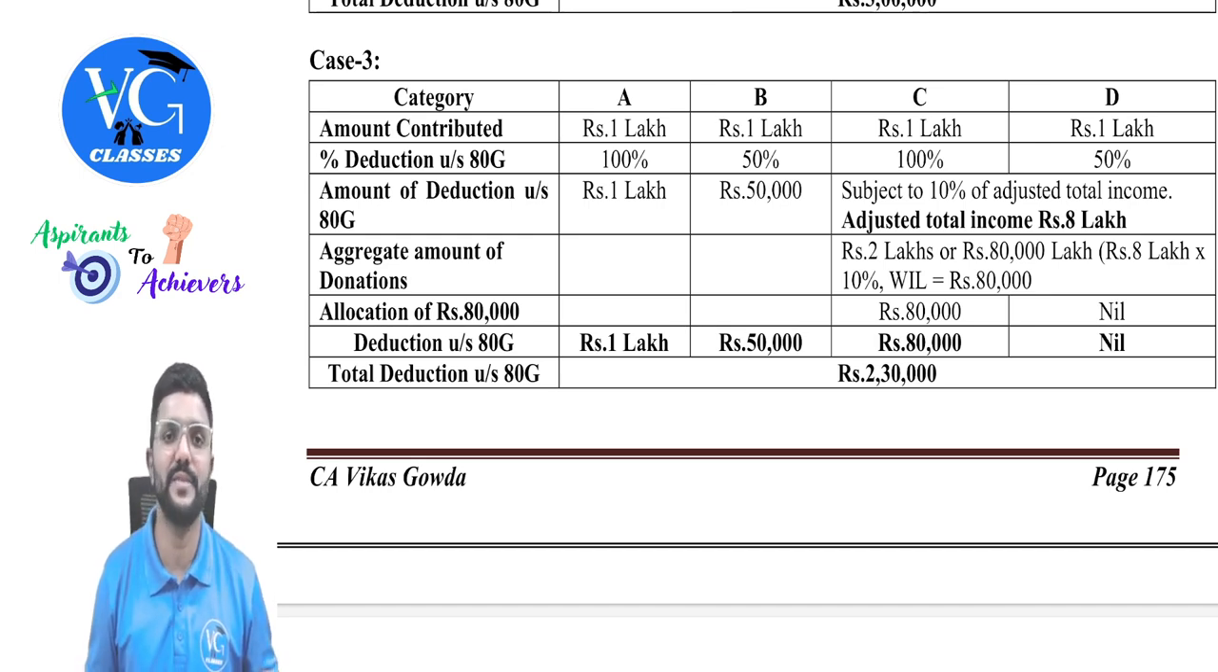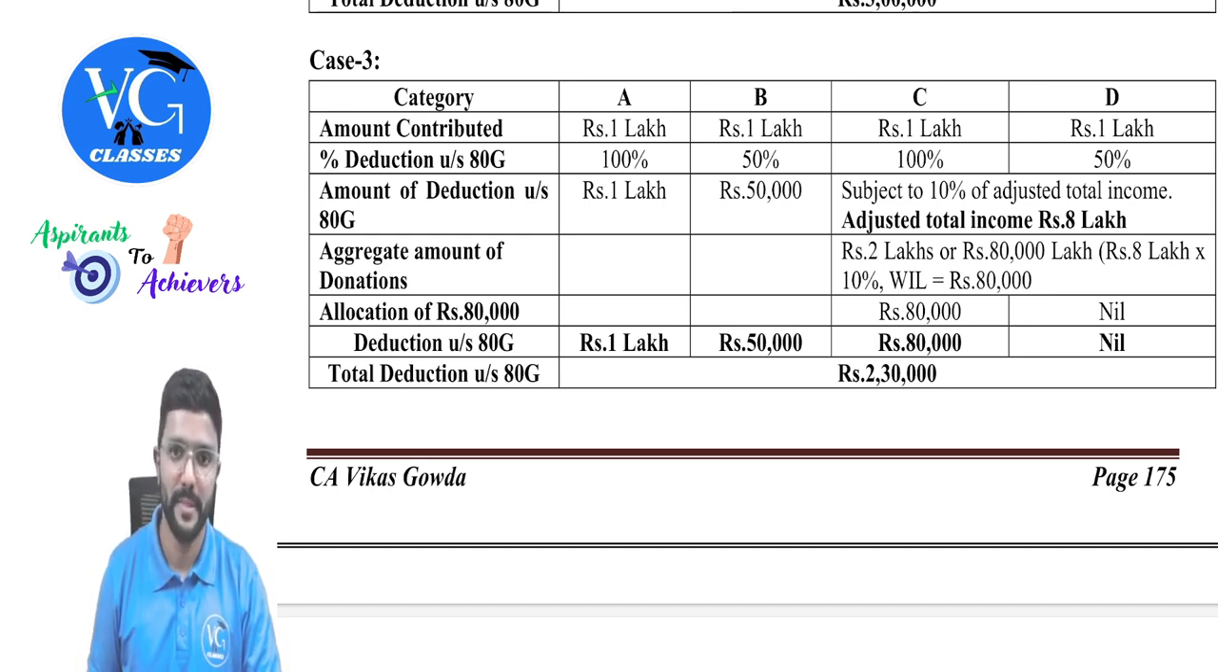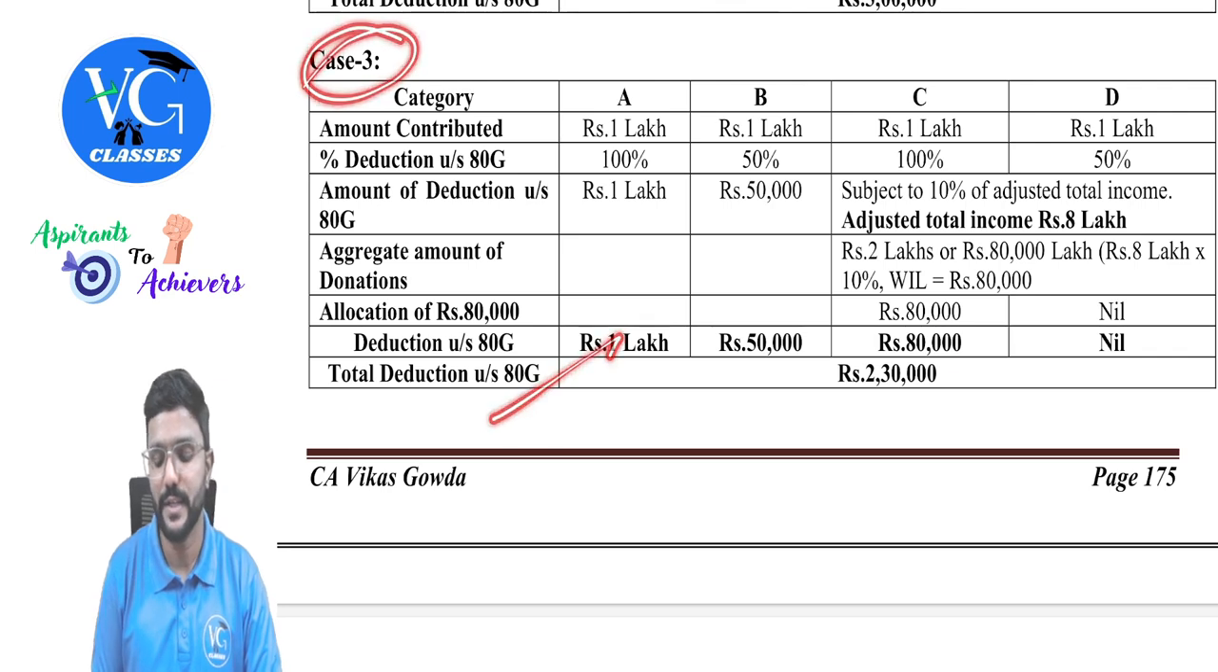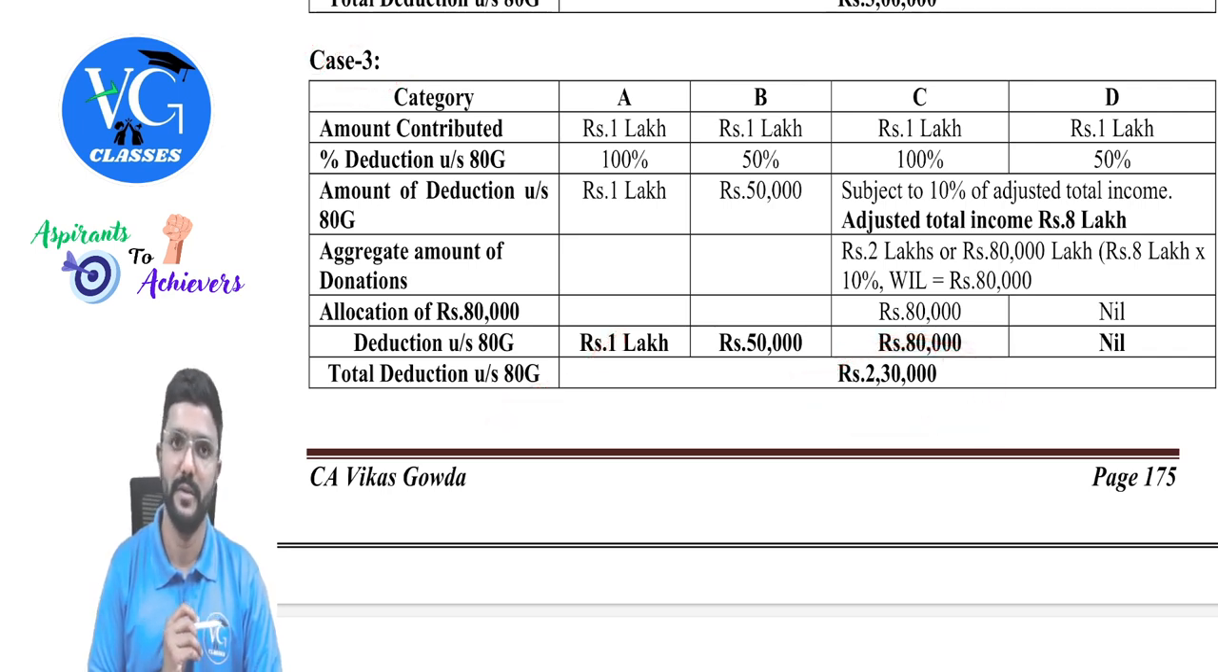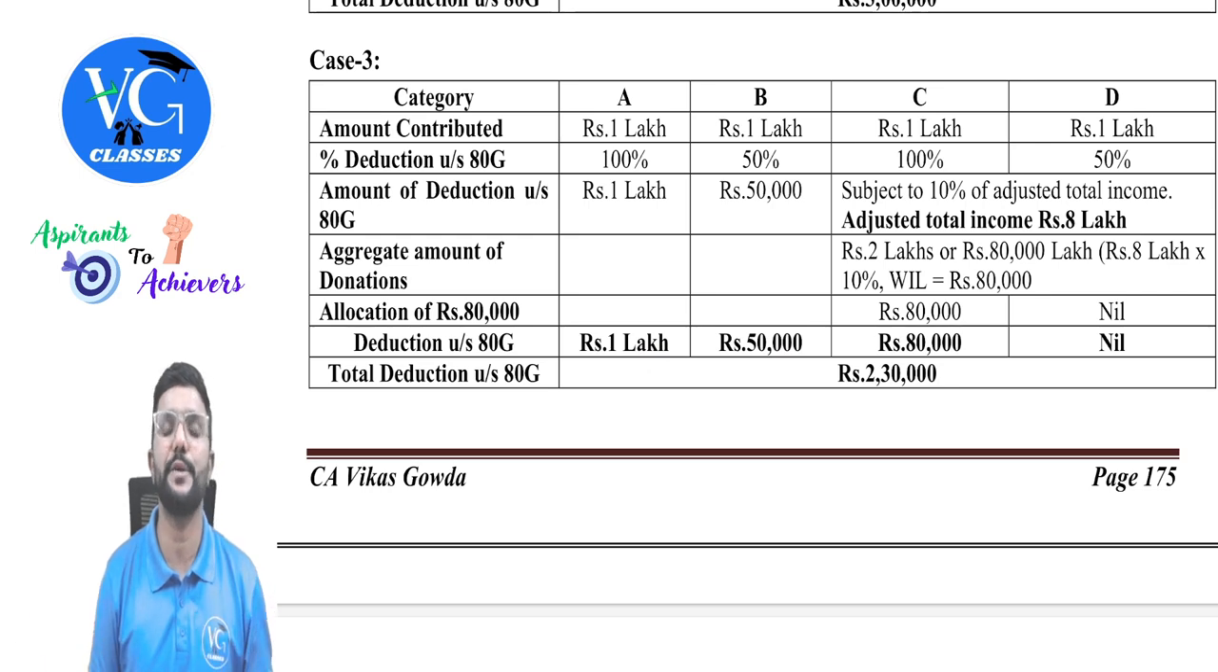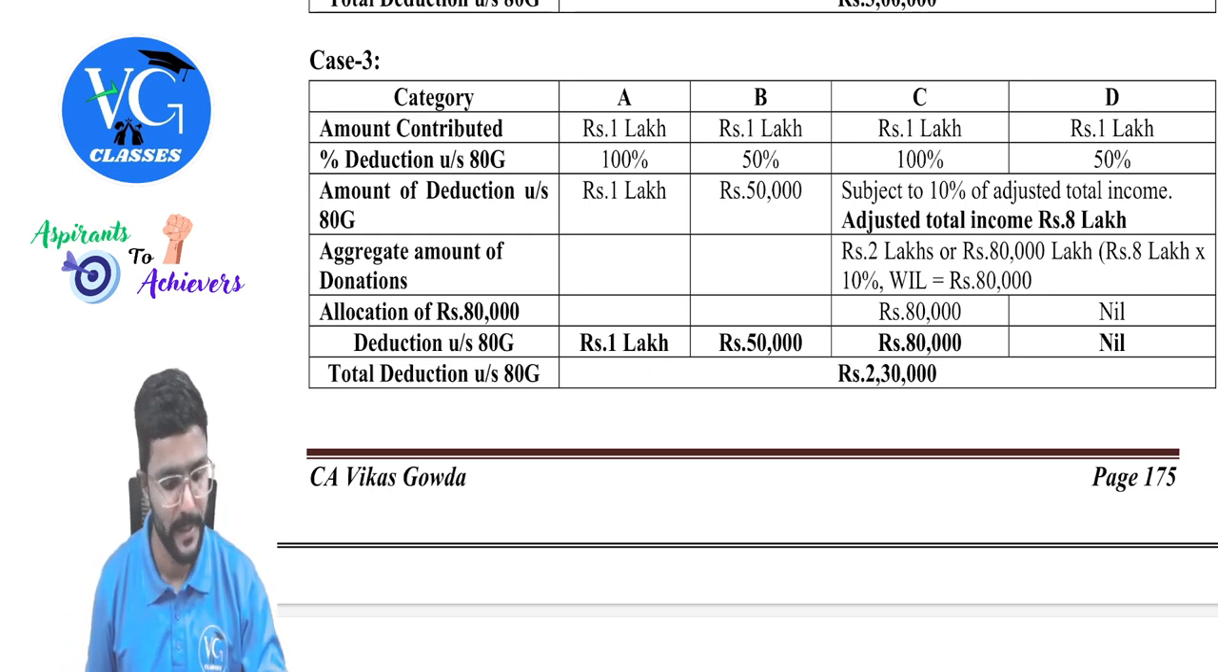Nothing for D as we don't have sufficient money. So what is the total deduction in case 3 under section 80G? It is 2 lakh 30,000. Please be careful: in case 2 and case 3, A and B remain the same. There is no change in that. Only C and D I have tried to explain, because that is where normally students get confused, guys.